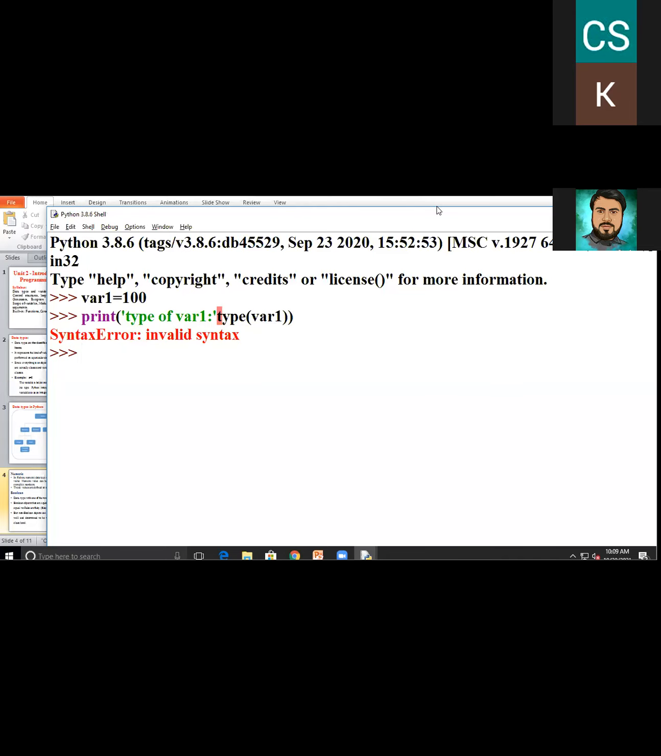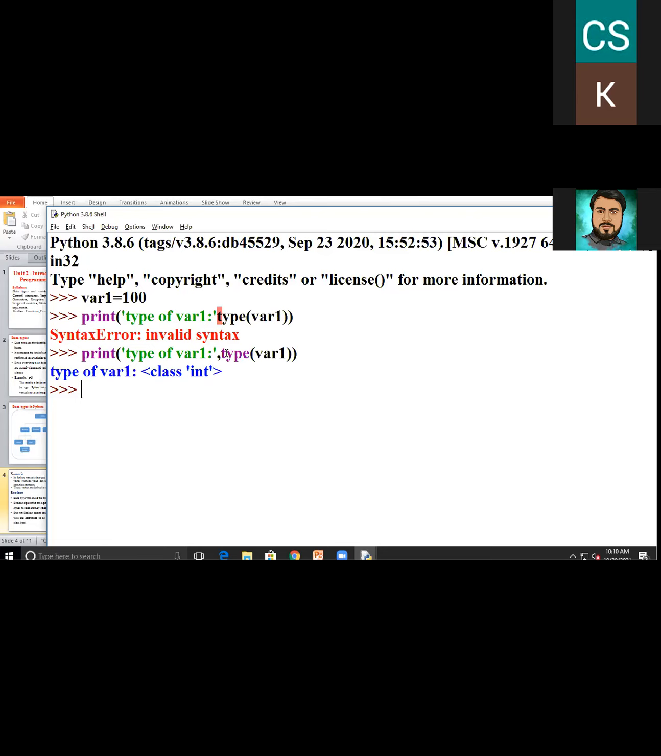Okay, so just enter. Here I write once again. After entering, you have to see what result it represents. In this print statement, type of variable means what? The variable one is equal to 100. We have to write it here. It represents the data type of that variable. It returns the value as a data type.